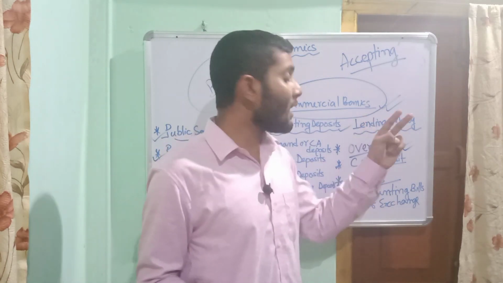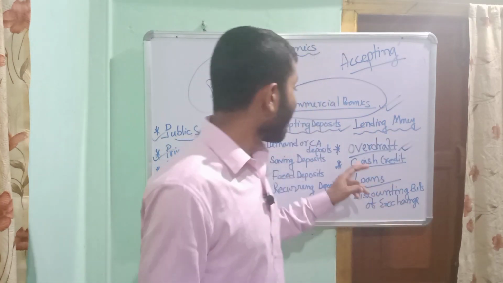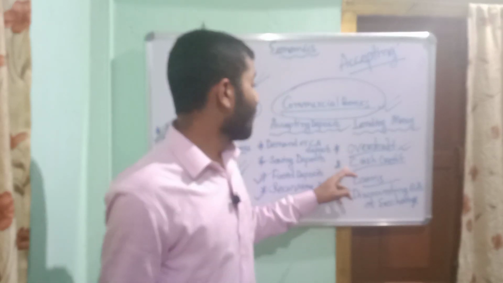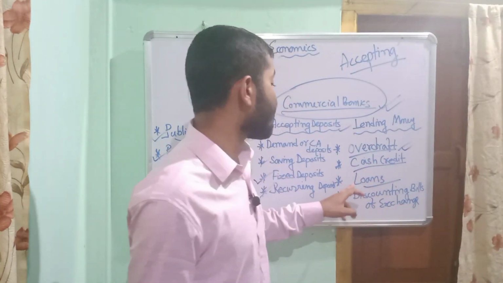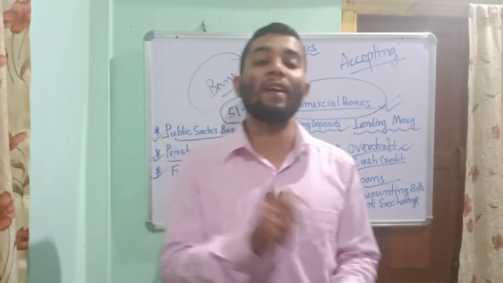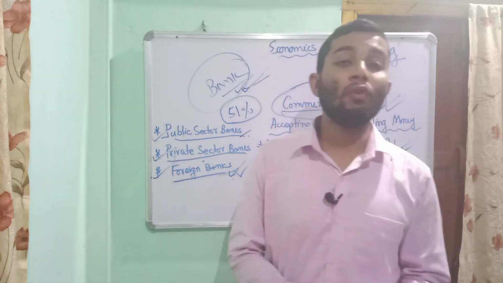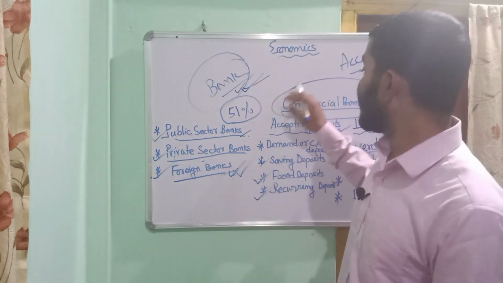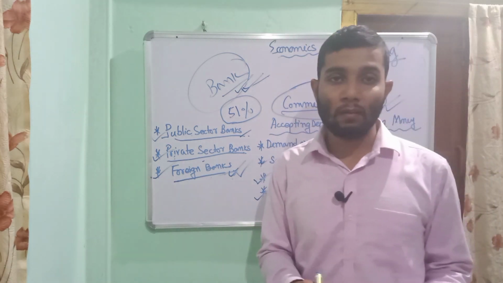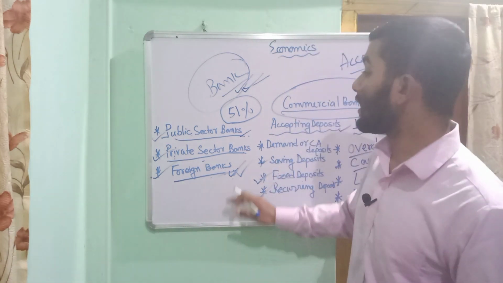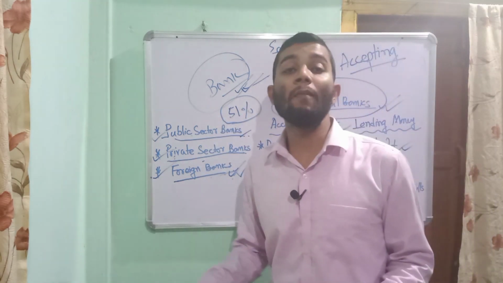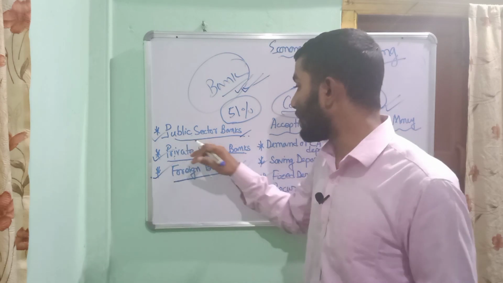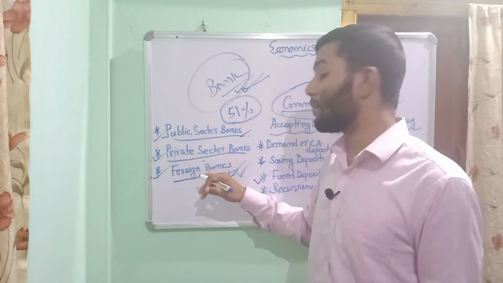And in lending money, we saw overdraft, cash credit, CC account, loans, discounting bills of exchange. Dear student, I hope you understood the functions of commercial banks, and also the different types of commercial banks. Commercial banks are mainly divided into three types: public sector commercial banks, private sector banks, and foreign banks.